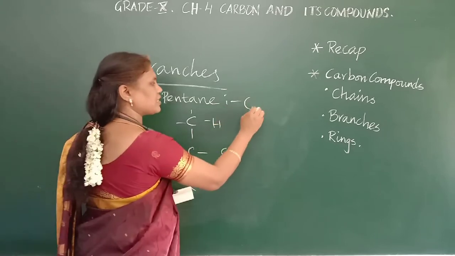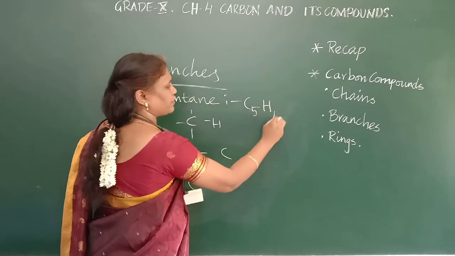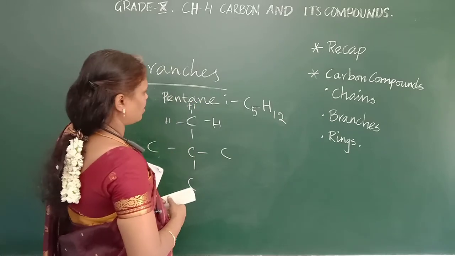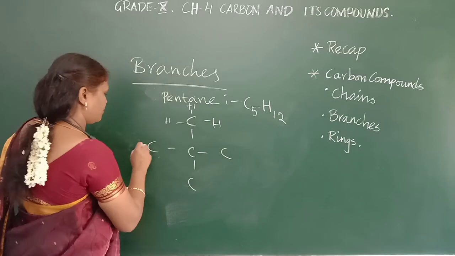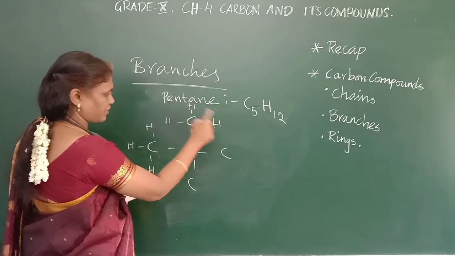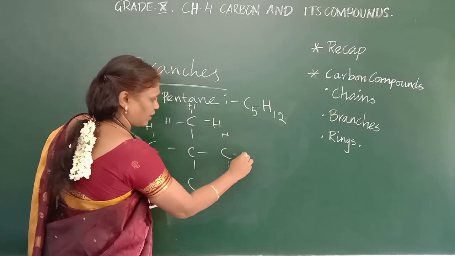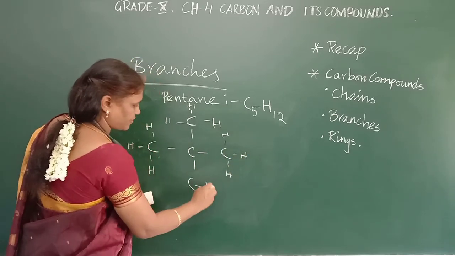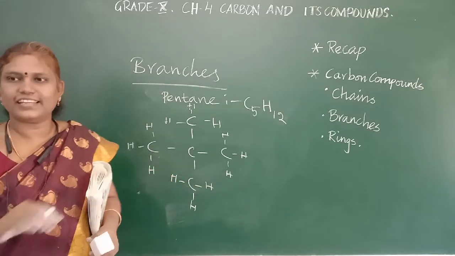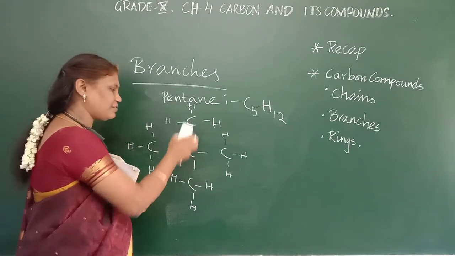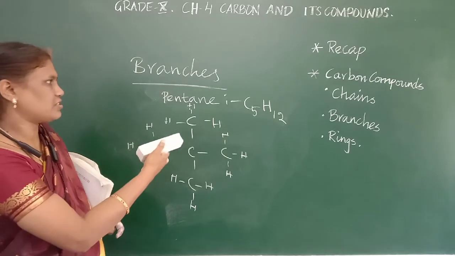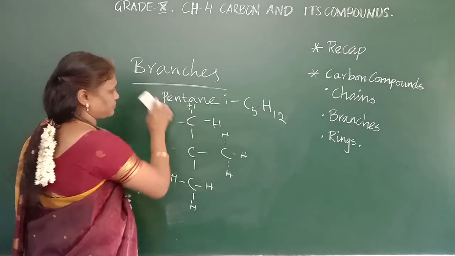The formula is C5H12. C5H10 plus 1, 2, 3, 4, 5, 6, 7, 8, 9, 10, 11 and 12. So when you draw the linear structure, if you are drawing it like that with branches, it goes like a branch. So that is called branches. Okay, then let us see the next one.